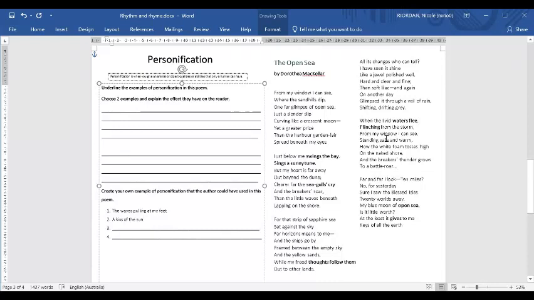So your activity today is to go through your sheet. You are not going to be doing this section here. You are going to be identifying all of the personification in the text. So just like we did, go through and highlight or underline, whatever you want to do, the examples of personification in your text. And then you're going to come down here to this bottom section over here and come up with 4 examples of personification that match the mood and tone and purpose of your poem.